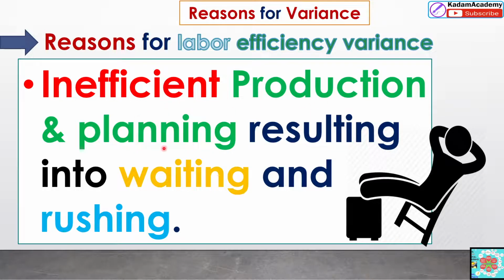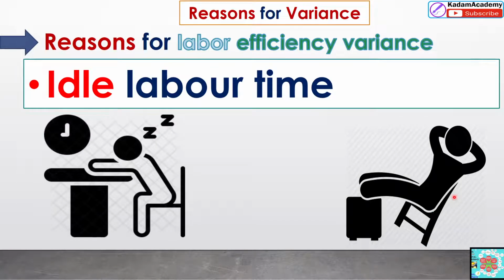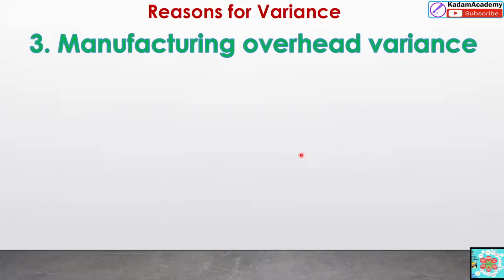Inefficient production planning. What will the result be? Resulting in the waiting and rushing of the labors, unnecessary waiting of labor, and that will increase the idle labor time. It will reduce the profit when the labors are idle. So we have to utilize more and more time of the labor.